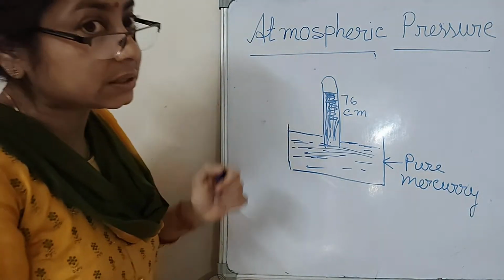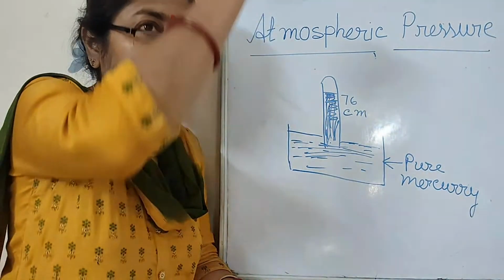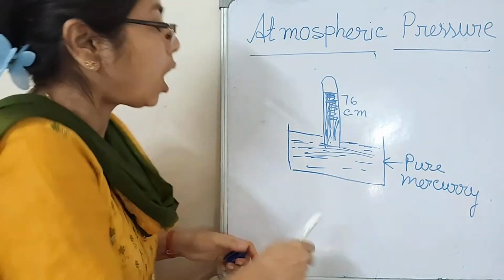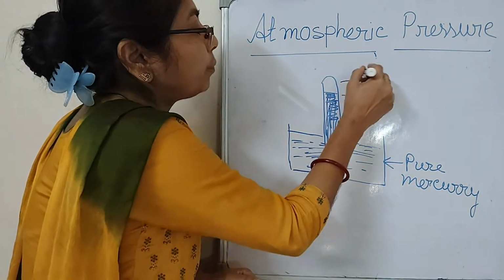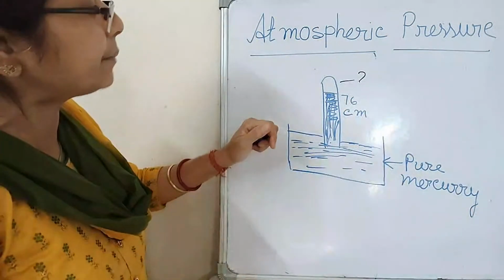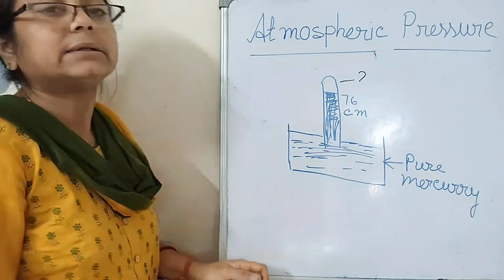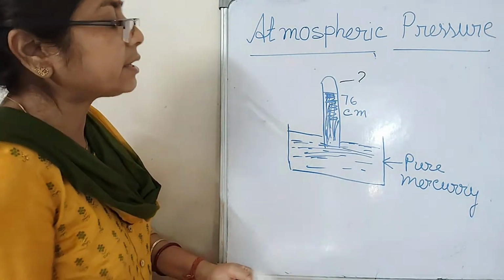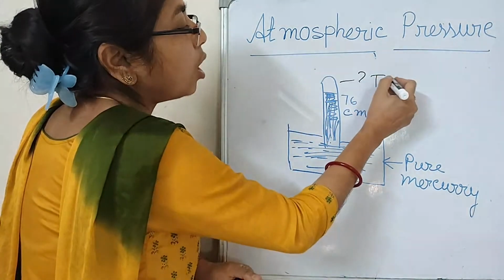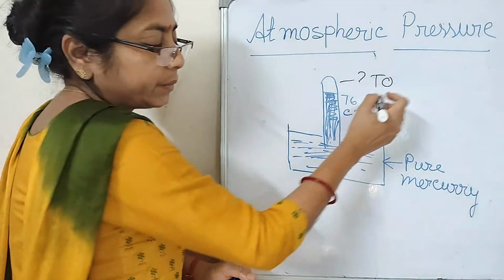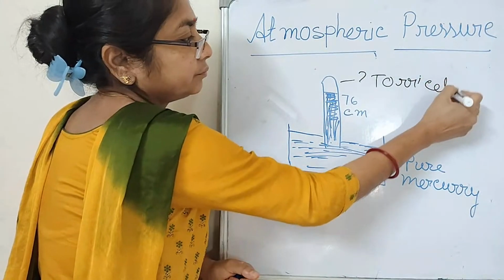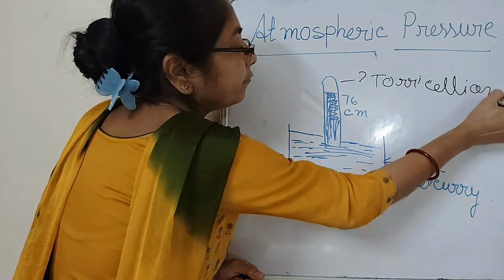At that time what happens? First we see the mercury level go down. We look, there is a hollow place. After some time the mercury stands still. Now I check and measure it. This hollow place is called the Torricellian vacuum.